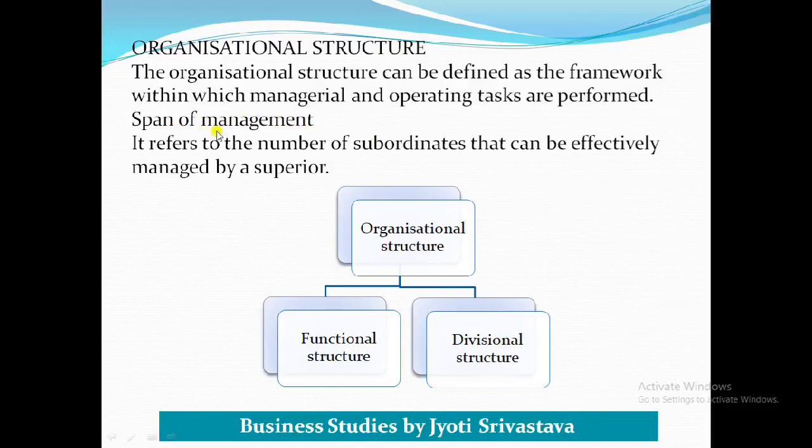And what is span of management, student? It refers to the number of subordinates that can be effectively managed by a superior. Means span of management gives shape to the organizational structure. How does it give shape? This span of management decides how many employees or subordinates can be effectively managed by one manager. Means the limitation of a manager, how many subordinates can be controlled at a time by one superior. Then this organizational structure is divided into functional structure and divisional structure.